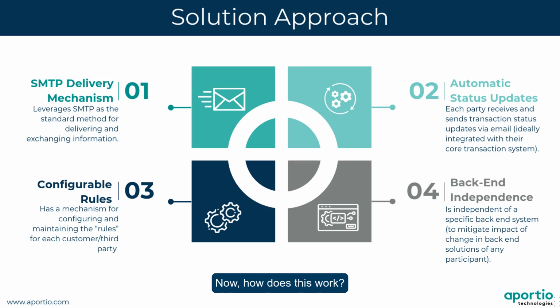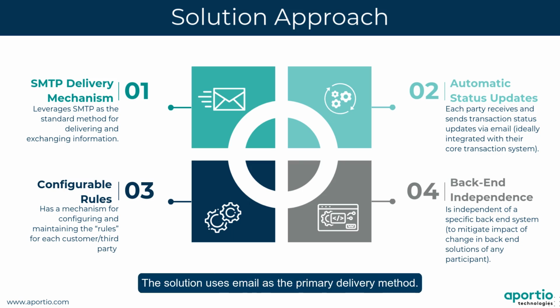Now, how does this work? The solution uses email as the primary delivery method. Automatic updates generated by systems involved in the transaction are controlled by configurable rules. These rules are easy to maintain and allow you to manage who receives the information and in what format. And since the solution is system independent, it can handle any changes in the supply chain without disrupting the process.